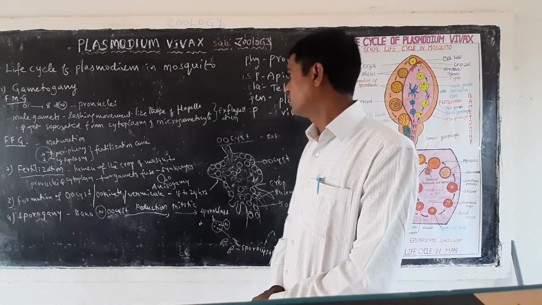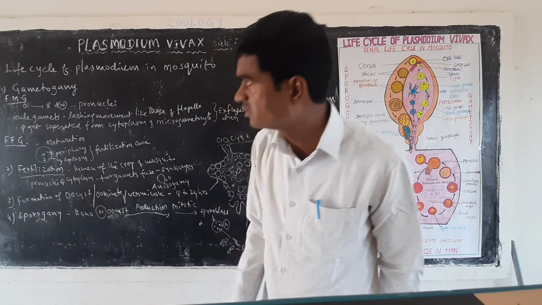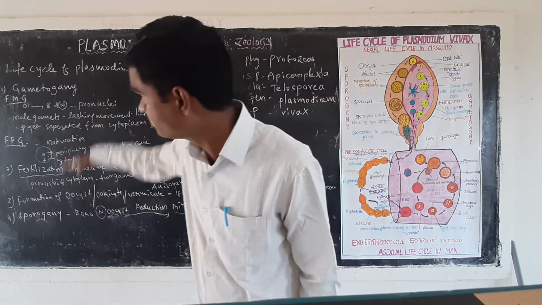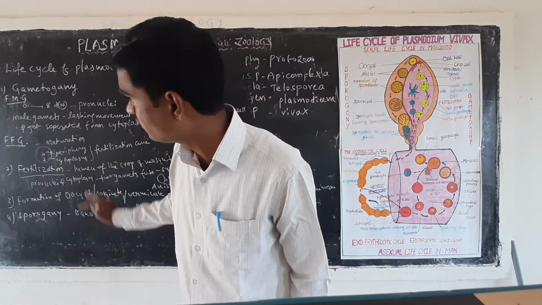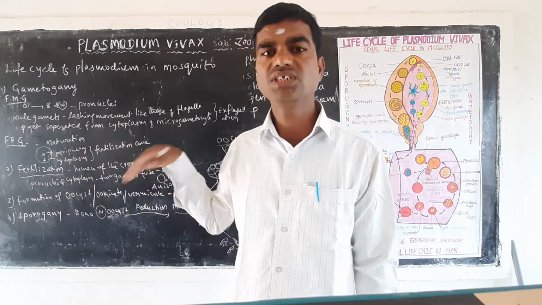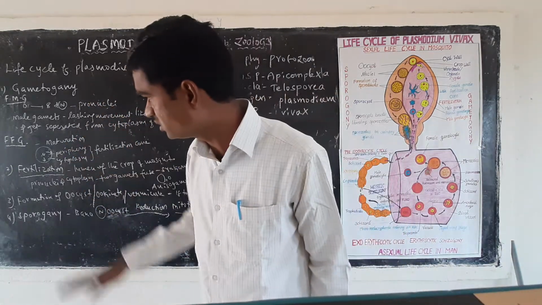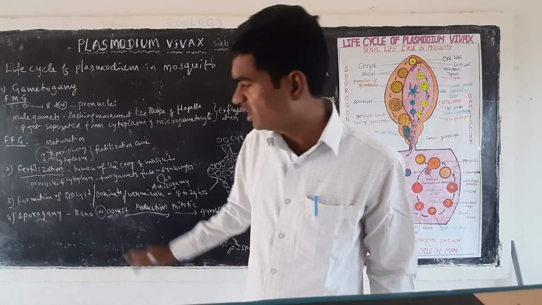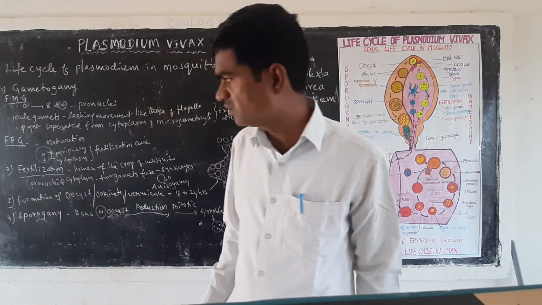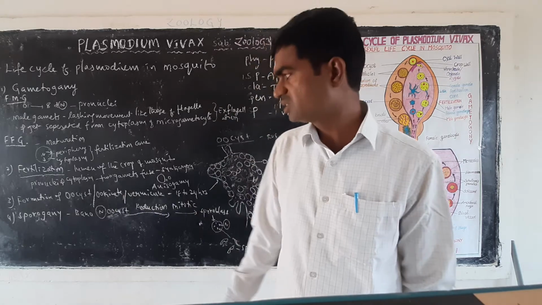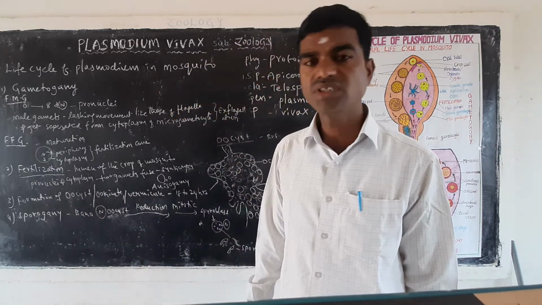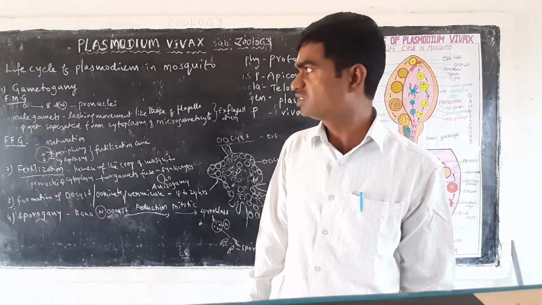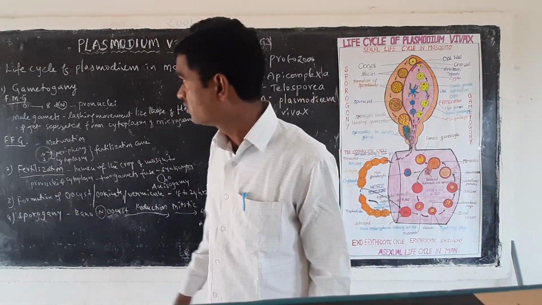vivax. And here we follow the steps. The first step is called gametogony, the formation of male gametocytes and female gametocytes. The next stage is called the fertilization stage, and the next one is the formation of the oocyst stage, and the last stage is called the sporogony stage. Coming to the first stage, the gametogony stage.